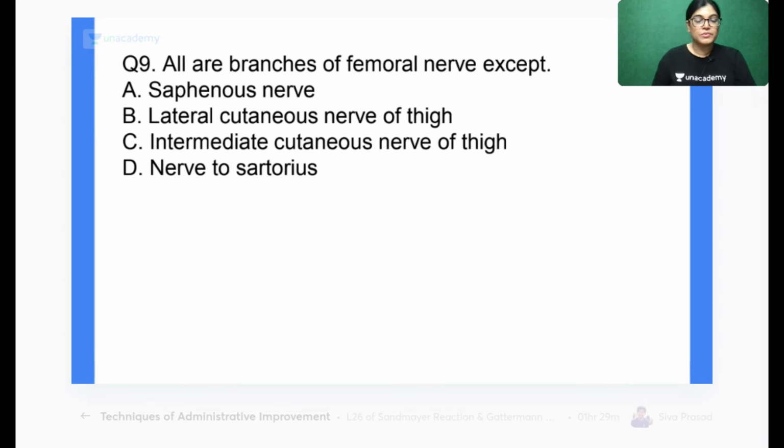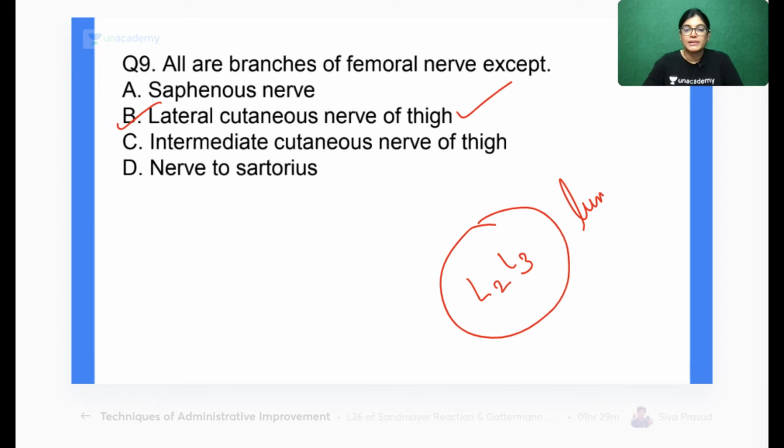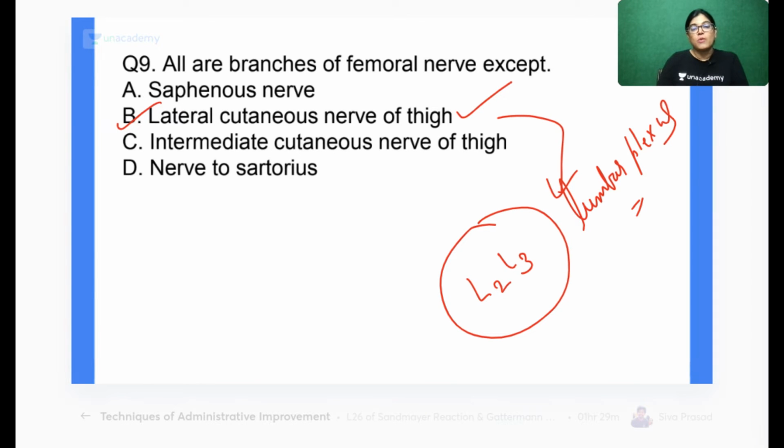Okay, so yes, many students have given the right answer. The correct answer is the lateral cutaneous nerve of thigh. So exactly what is the root value? Anyone remembers? What is the root value of the lateral cutaneous nerve? The root value of the lateral cutaneous nerve is L2 and L3, and actually it is a direct branch of the lumbar plexus. It's not a branch of the femoral nerve, but a direct branch of the lumbar plexus. The other options mentioned here, nerve to sartorius, intermediate cutaneous nerve of thigh, and saphenous nerve, are the branches of the femoral nerve.